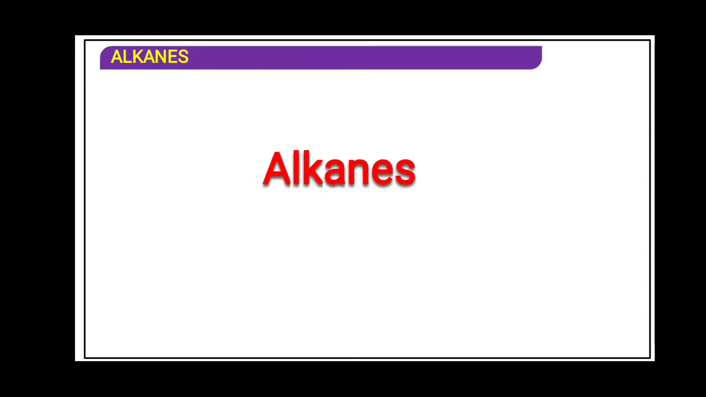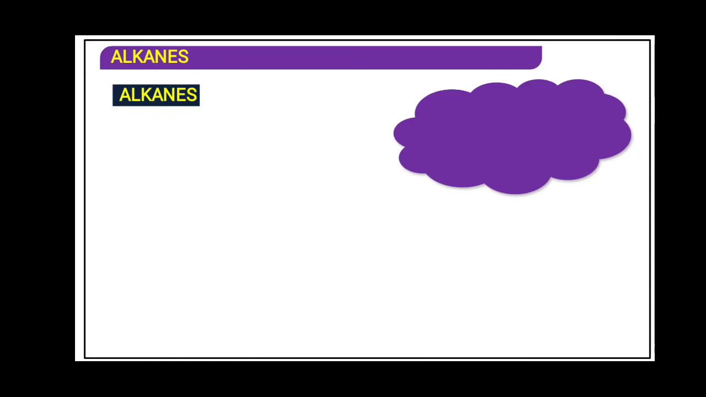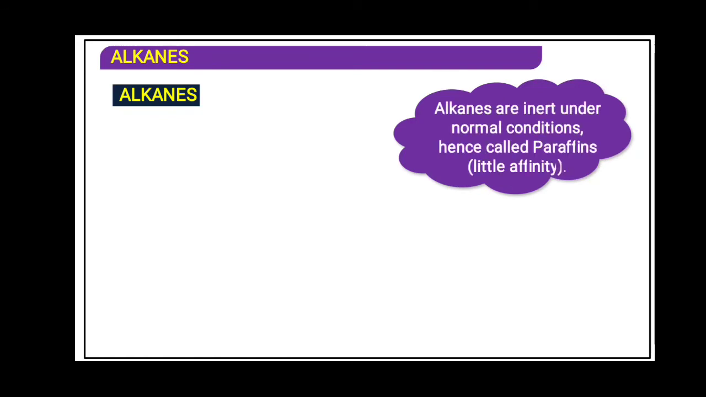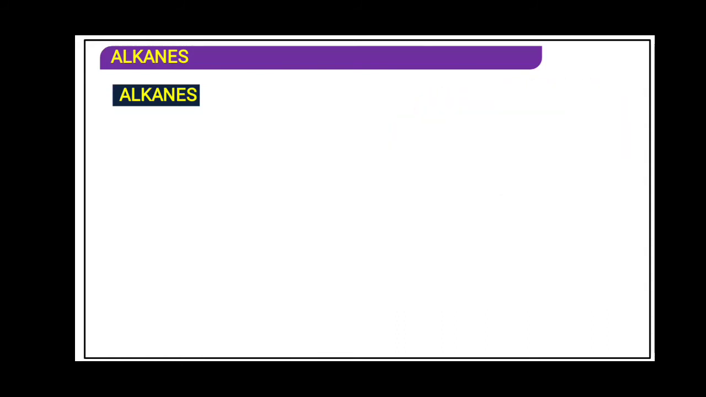Now we will go ahead to see alkanes. Alkanes are inert under normal conditions. Hence they are called paraffins. Paraffins means little affinity or no affinity to react. Why? Because they are saturated. They are well satisfied with the bonds. So why will an alkane undergo reaction? Under normal conditions alkanes do not undergo any reaction. They are inert. Inert means no reactivity.